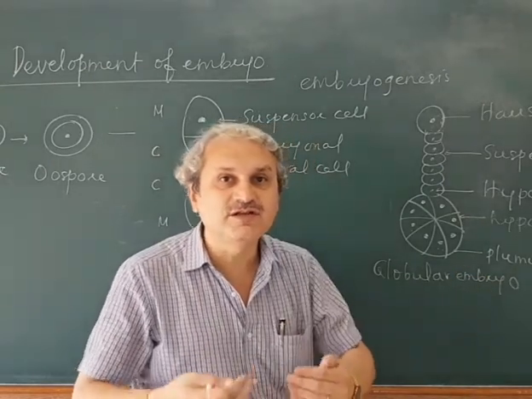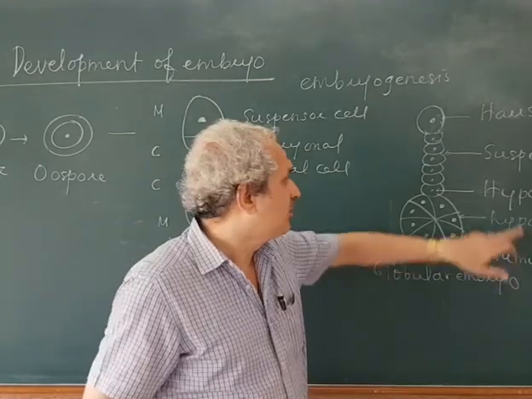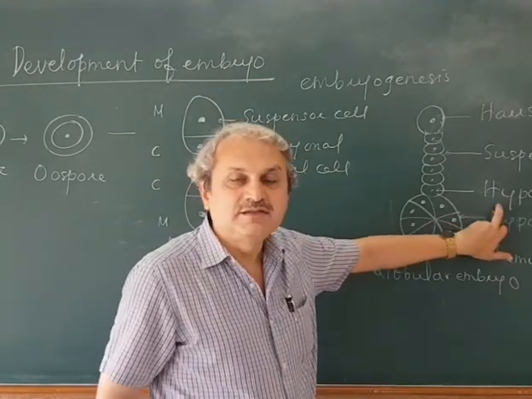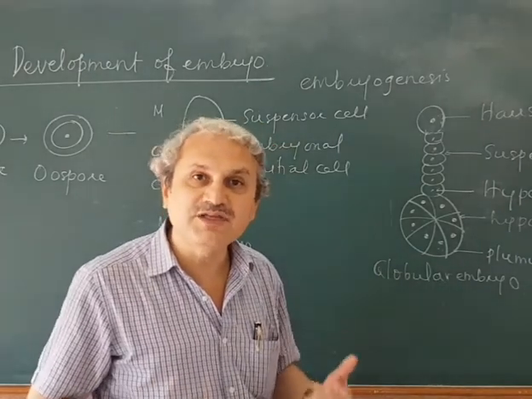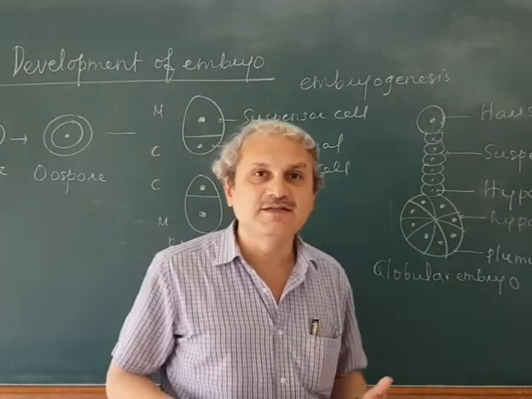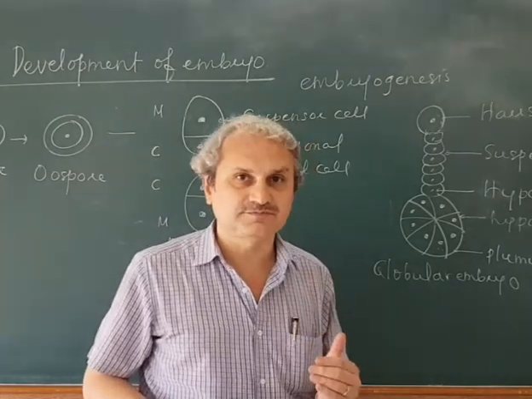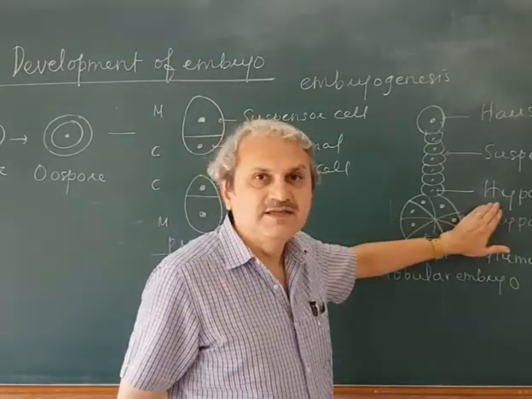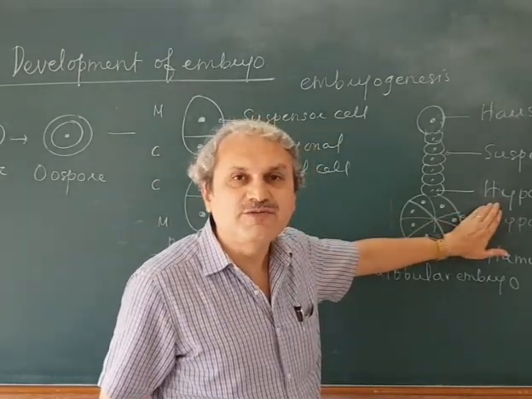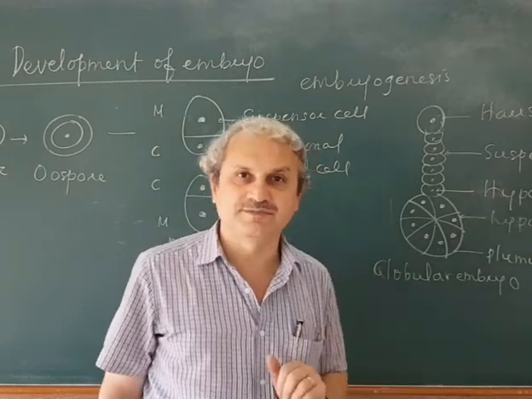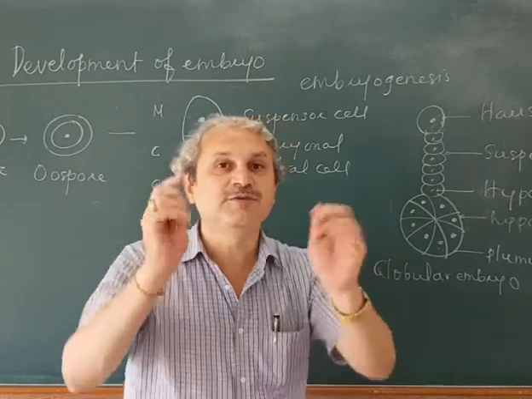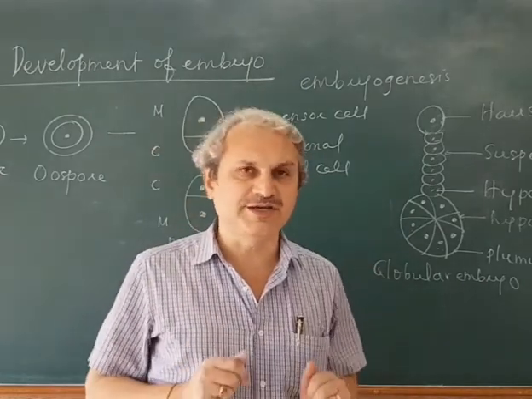In further development, the hypophysis develops to form parts of the radicle as well as the root cap. The hypophysis then develops into a part of the radicle and the root cap. Is that clear? Look, up to this point, what I told you, understand it properly once again.